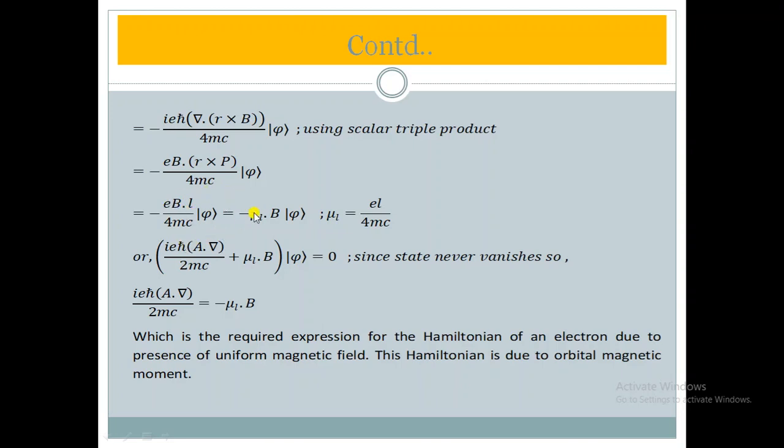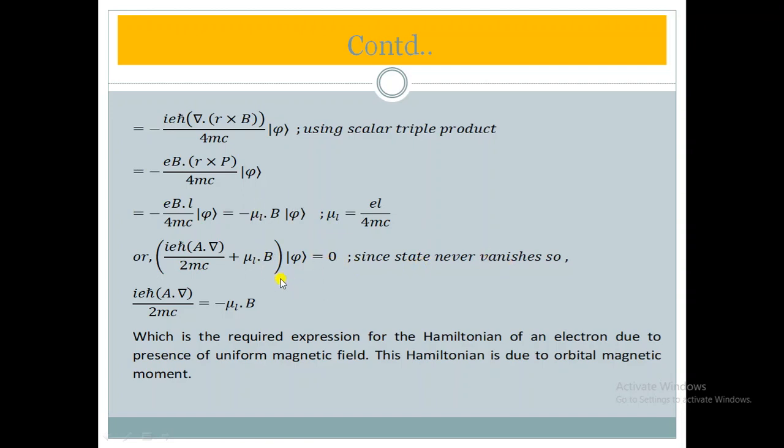Other things are the same here. So minus as it is, this e L divided by 4mc will be mu L. This is the magnetic moment due to orbital motion. e L divided by 4mc equals mu L. So we have put this here, and B as it is, and there is a dot product in the middle. Now, since we began from this psi and have reached this, we will take this to the left-hand side, then this minus will become plus, and this times psi is equal to 0, since the state never vanishes.